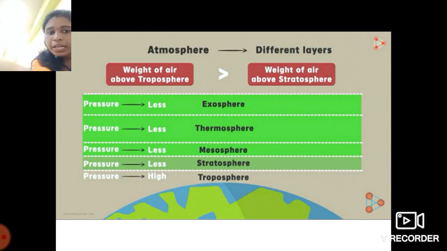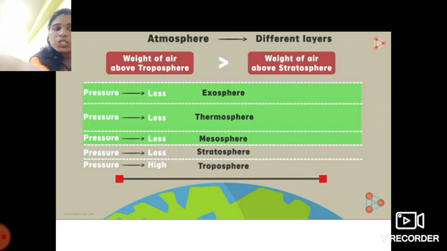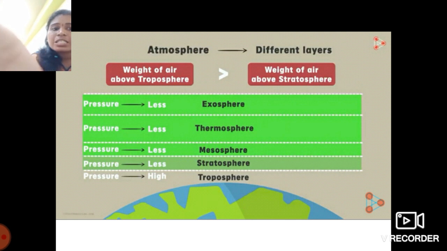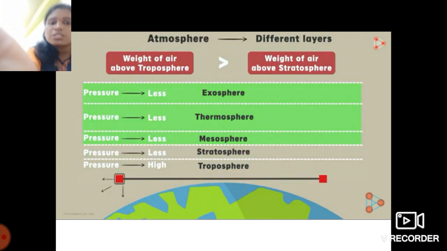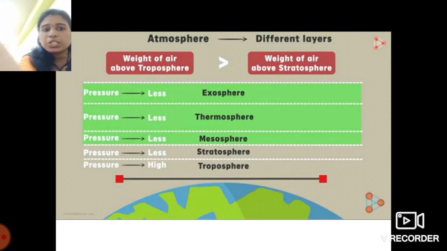Means the air above the second layer, the stratosphere, is less than the weight of the air above the troposphere. So the air pressure also acts in every direction, students, and not only in the downward direction.